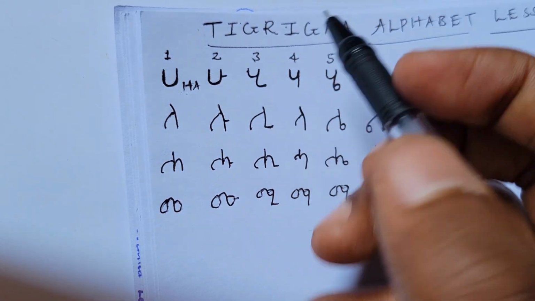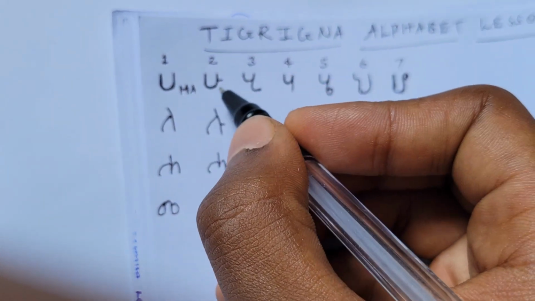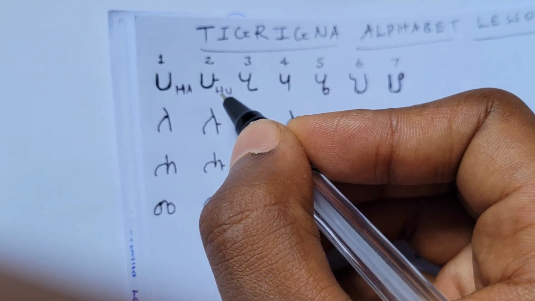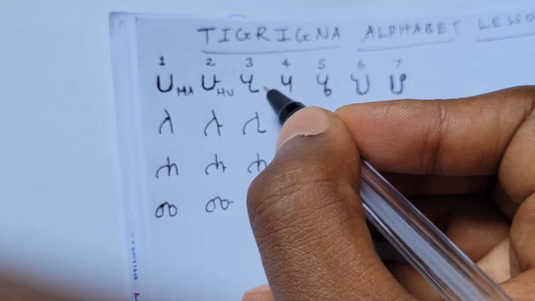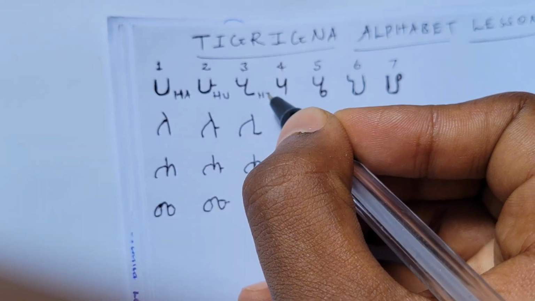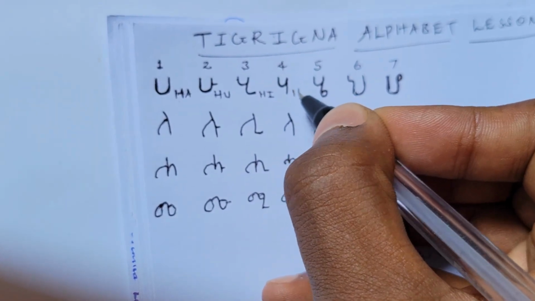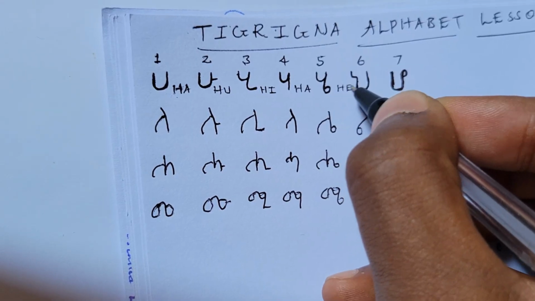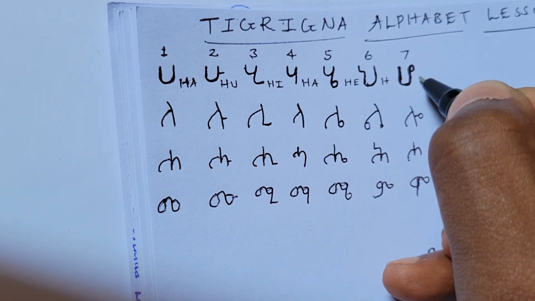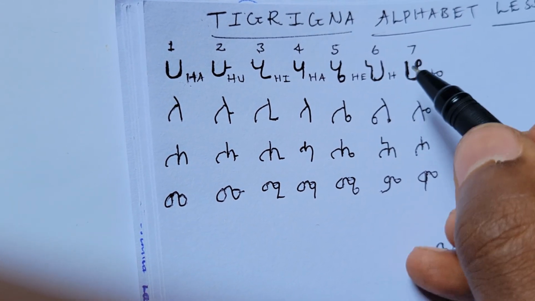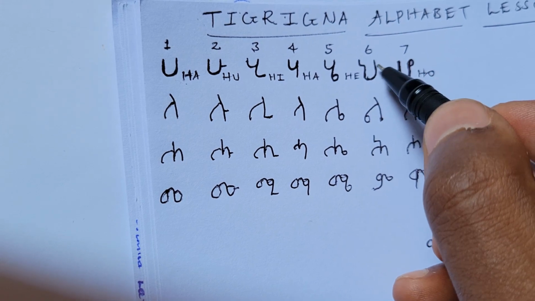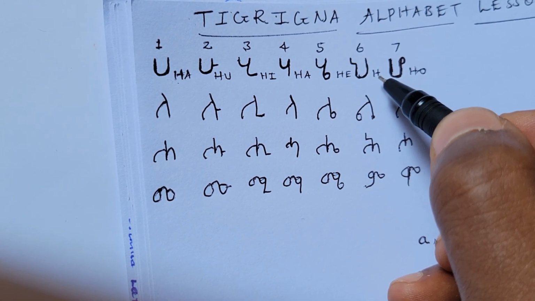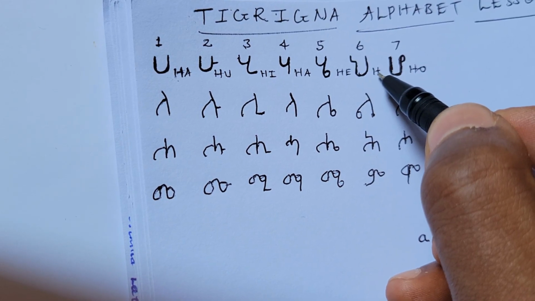It's simple. This one is HA, this one is HU. We add the 7 vowels to the H consonant. Hu, hi, ha, he, ho. But we don't add a vowel at the 6th element, because it sounds like H.